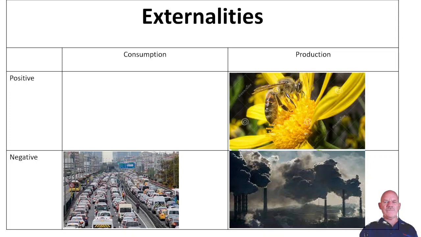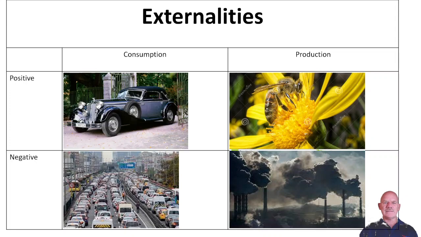There's also a famous positive production externality. There could be a bee farmer living next door to a maize or a sunflower farmer. The bees pollinate the sunflowers free of charge. So the bee farmer wants to have honey. That's his intention. But in the process of producing honey, his bees pollinate the neighbor's flowers. It's not intentional, but the neighbors get positive external effects.